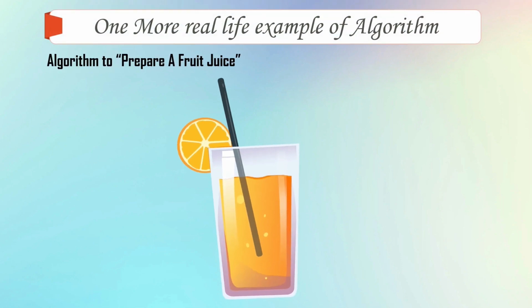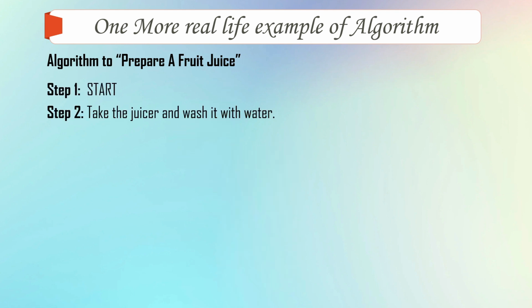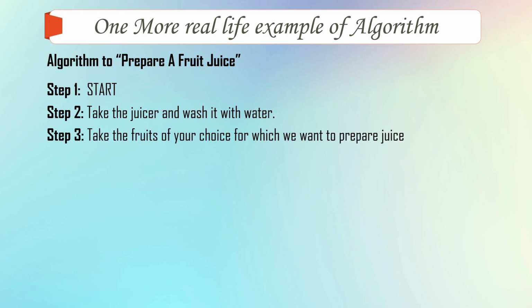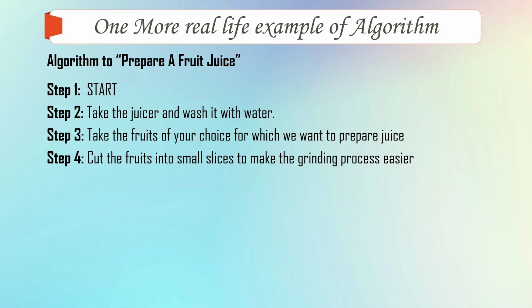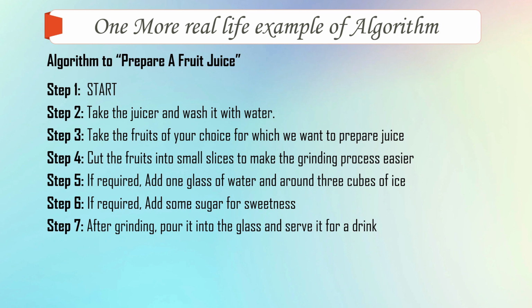That example is preparing a fruit juice. So how do you prepare a fruit juice? Step 1, start. Step 2, take the juicer and wash it with water. Step 3, take the fruits of your choice for which you want to prepare a juice. Step 4, cut the fruits into small slices to make the grinding process easier. Step 5, if required, add 1 glass of water and around 3 cubes of ice. Step 6, if required, add some sugar for sweetness. Step 7, after grinding, pour it into the glass and serve it for a drink. Step at end. So this is how we write an algorithm for preparing a fruit juice.